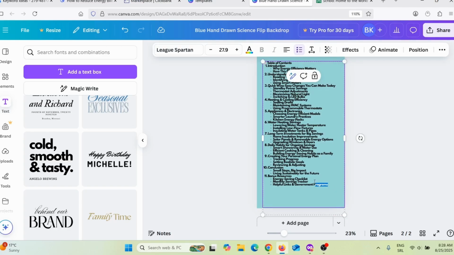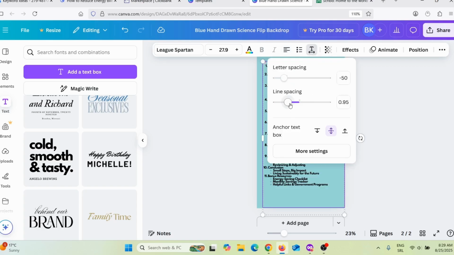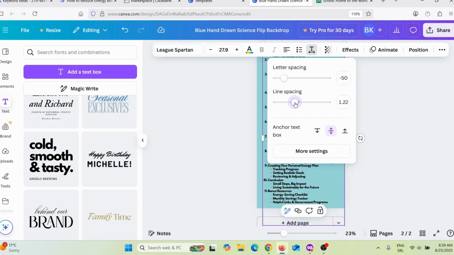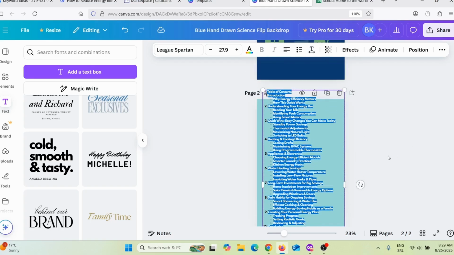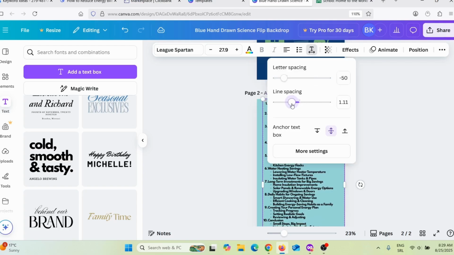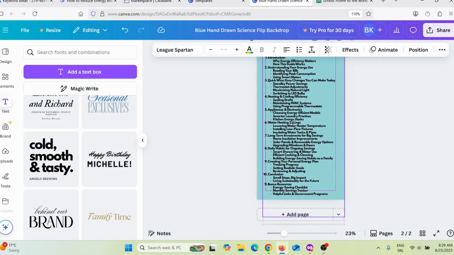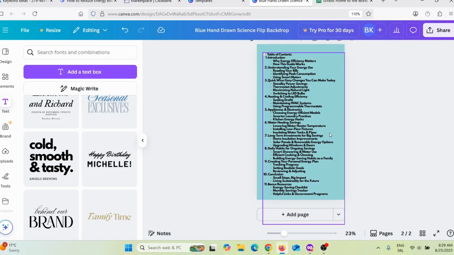I will also increase the spacing. Click here, and let's say I will do something like this. Okay, it is too much, so I need to make it smaller. Let's say I will just move it here. Here you can see it is better now. Now you can actually read this.